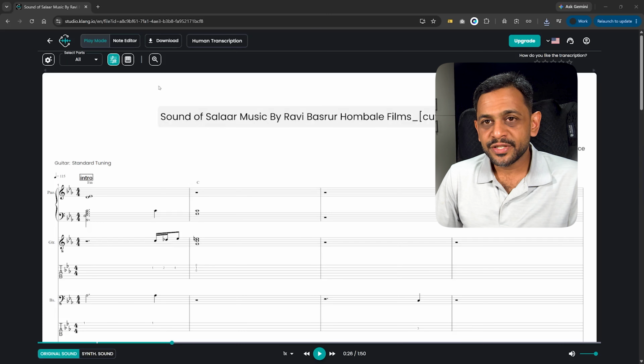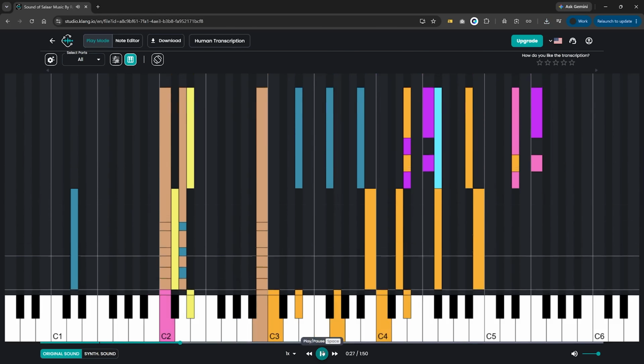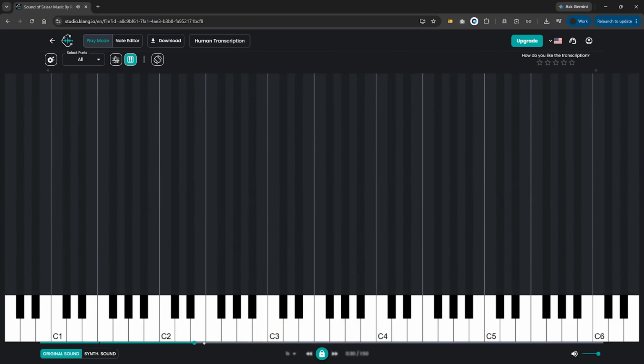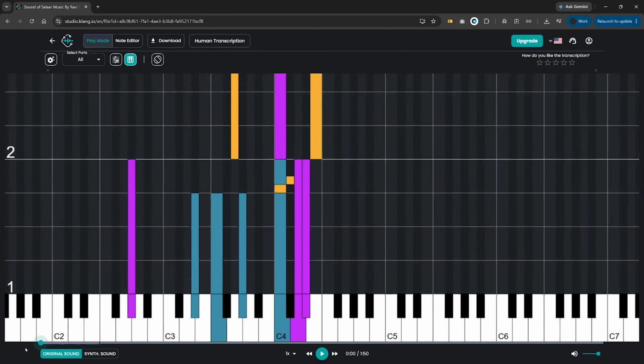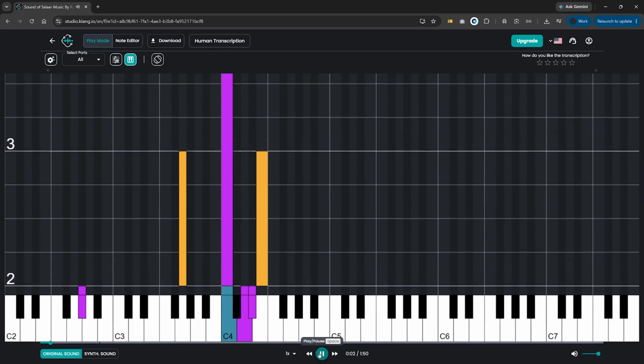Now, one more interesting feature here is you can go to this one, which is piano roll view. And now if you play the music, let me play it from the beginning. You can actually see what keys are being pressed.